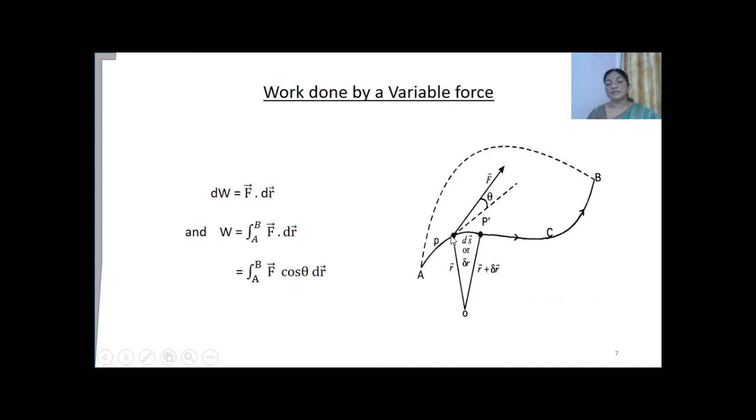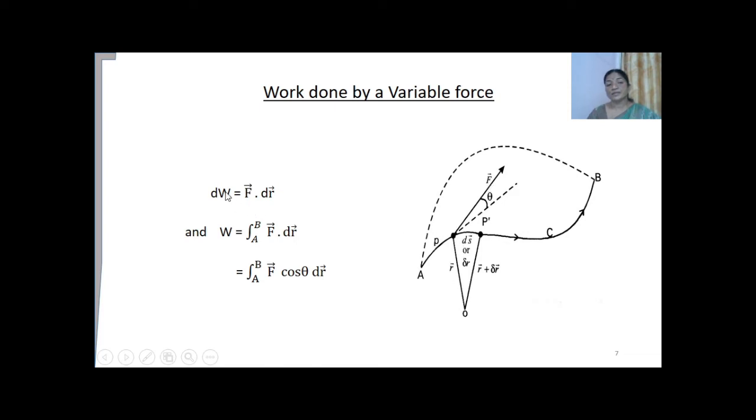Hence, the distance between P and P dash is given by delta r. Here this is the direction of force at point P, and the dotted line is the tangent drawn to the curve at this point, which makes an angle theta with the direction of applied force.